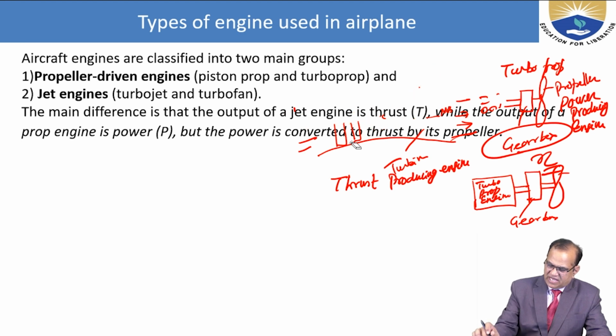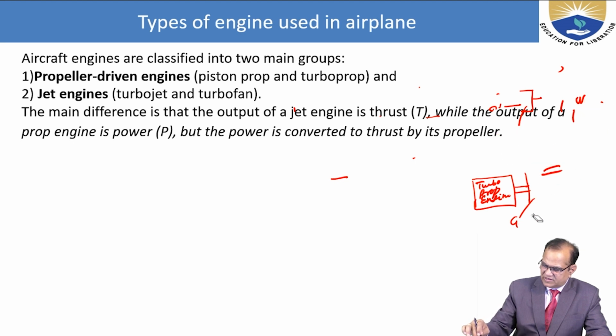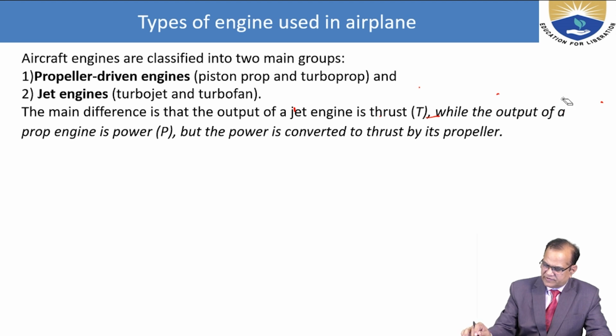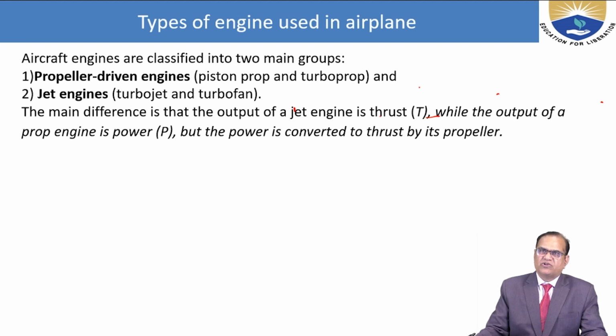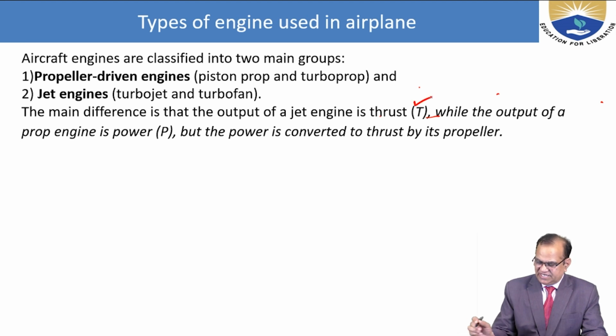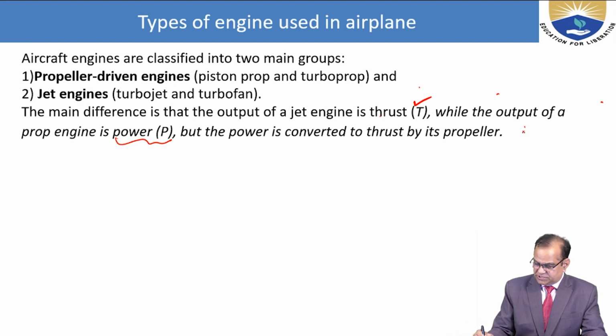So the main difference is that the output of a jet engine is thrust, that is called T, while the output of a propeller engine is power, P. But the power is converted to thrust by the help of the propeller.